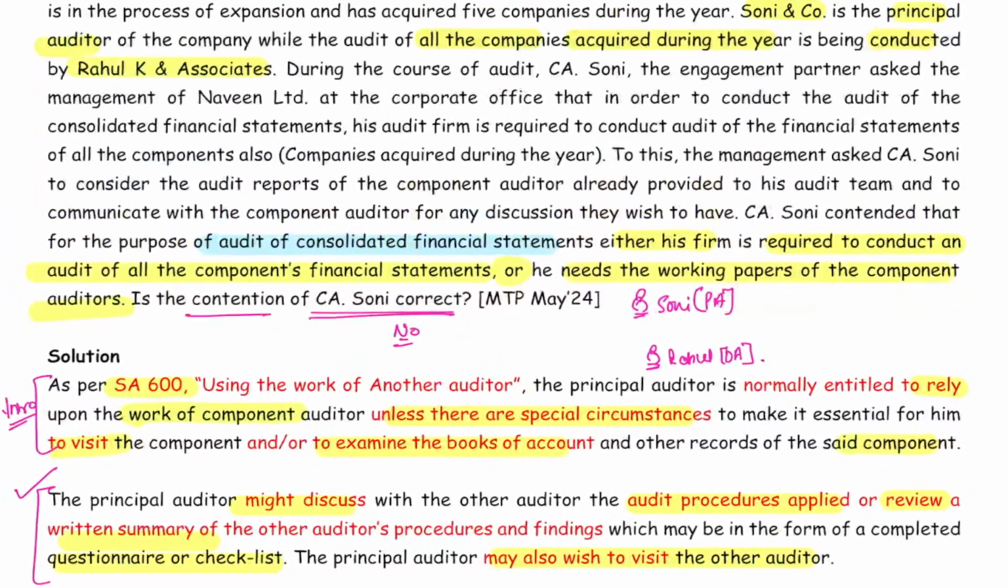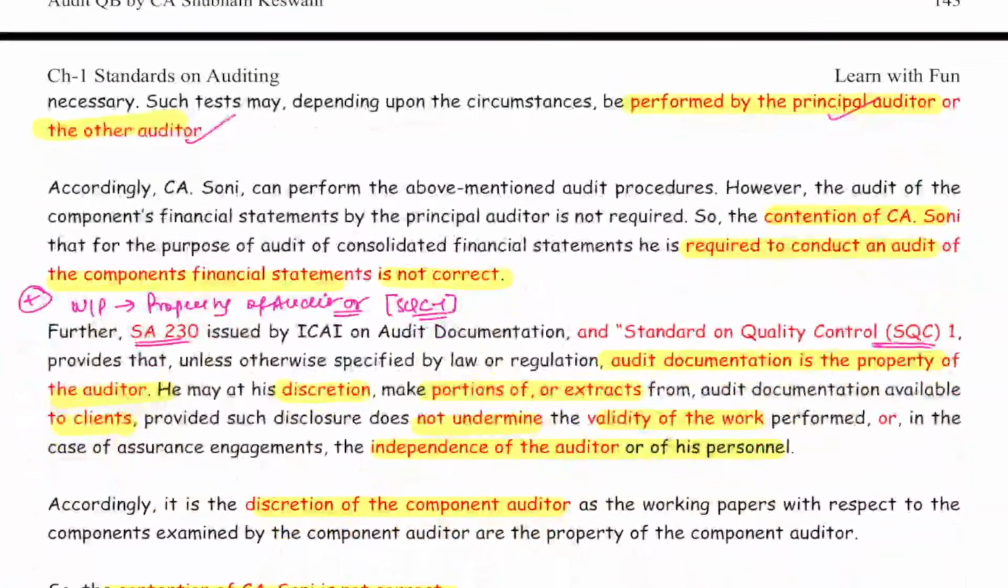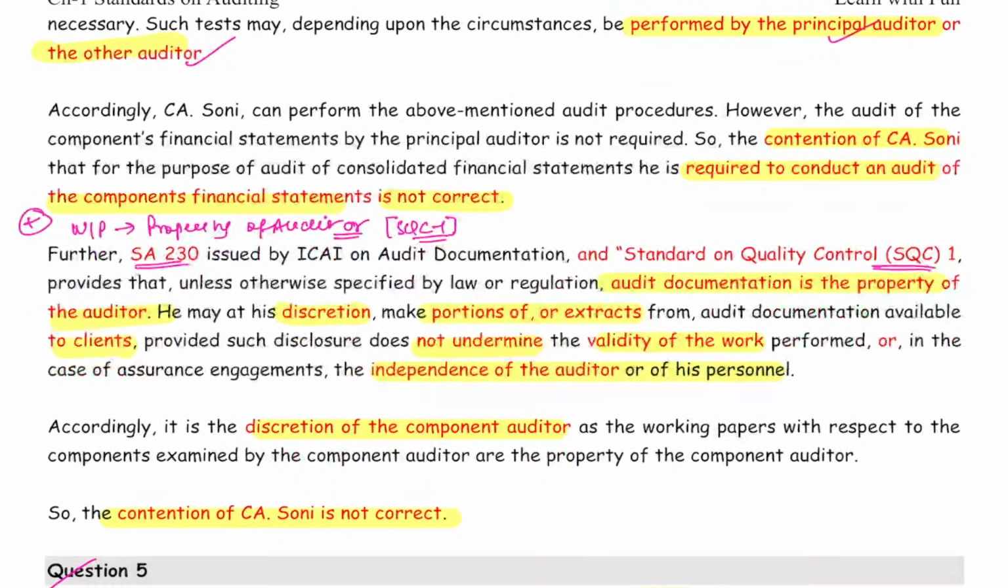Now the second part of the question says, working papers. He needs the working paper. So for this working paper, what theory will you write? That working paper or documentation is the property of auditor. So this is the theory you need to write, that the contention of CS Sony, that we are required to do audit of component financials, is not correct. Plus, as per SA 230 and SQC 1, audit documentation is the property of auditor.